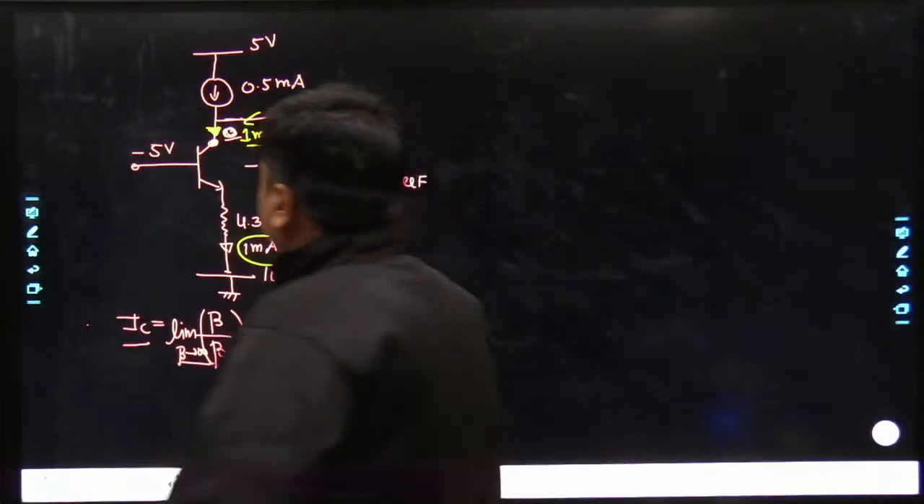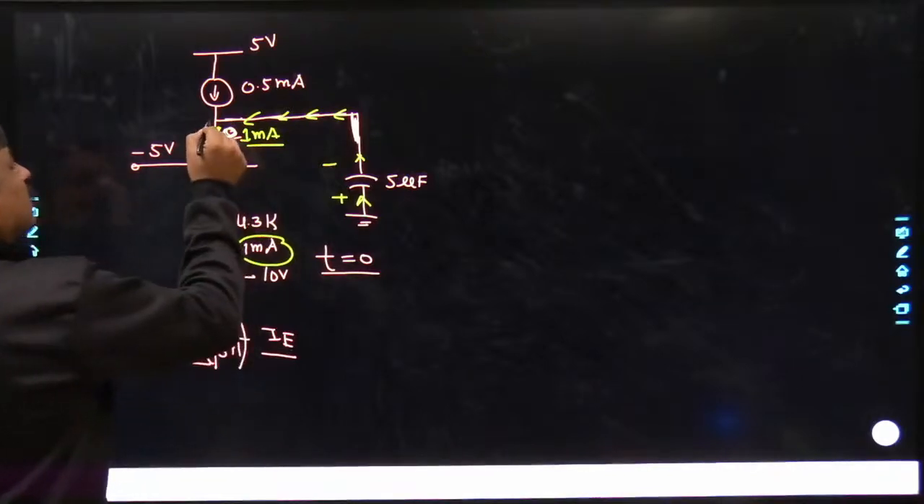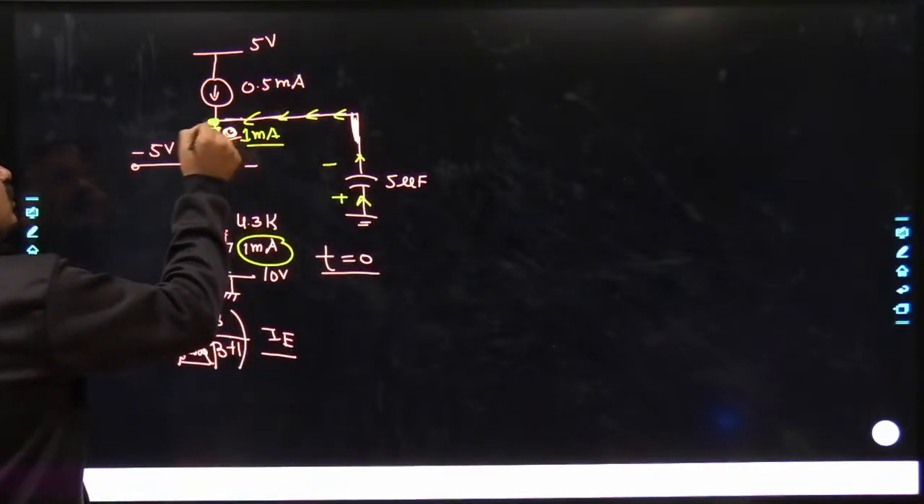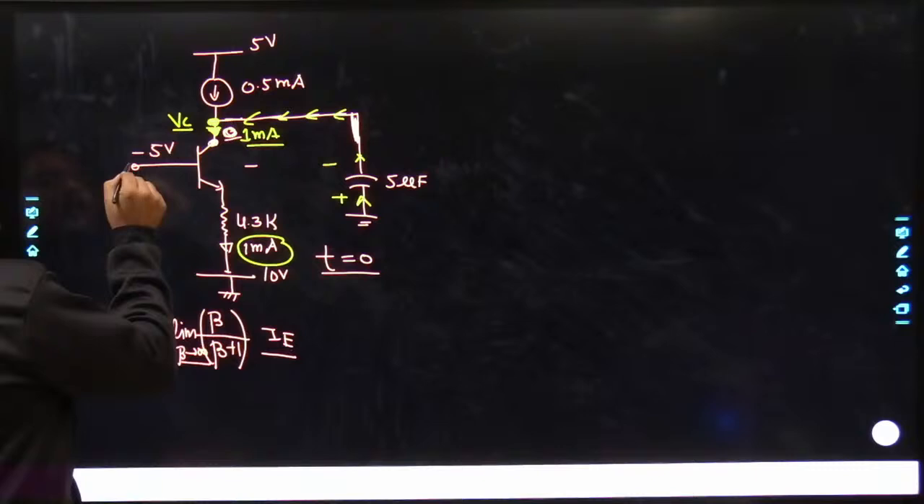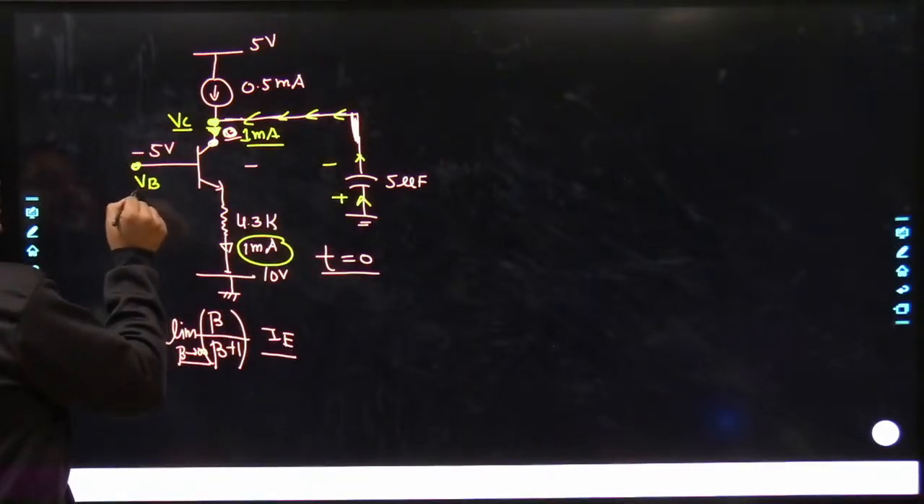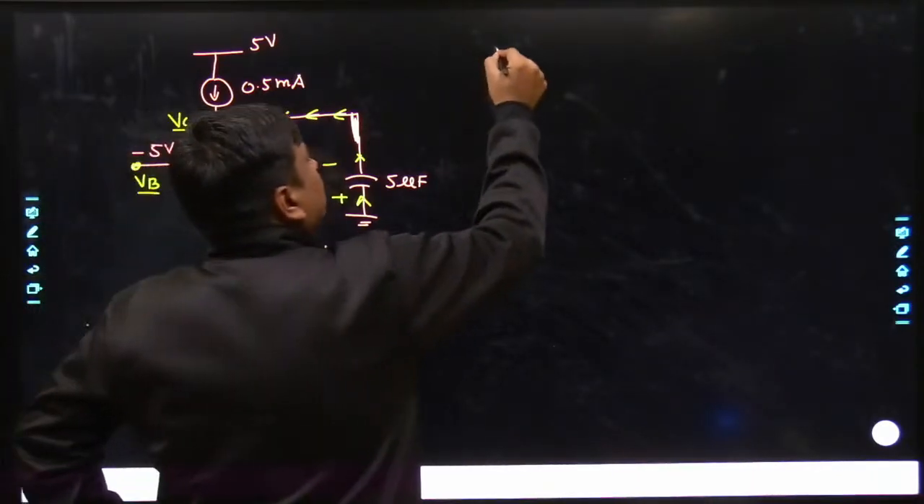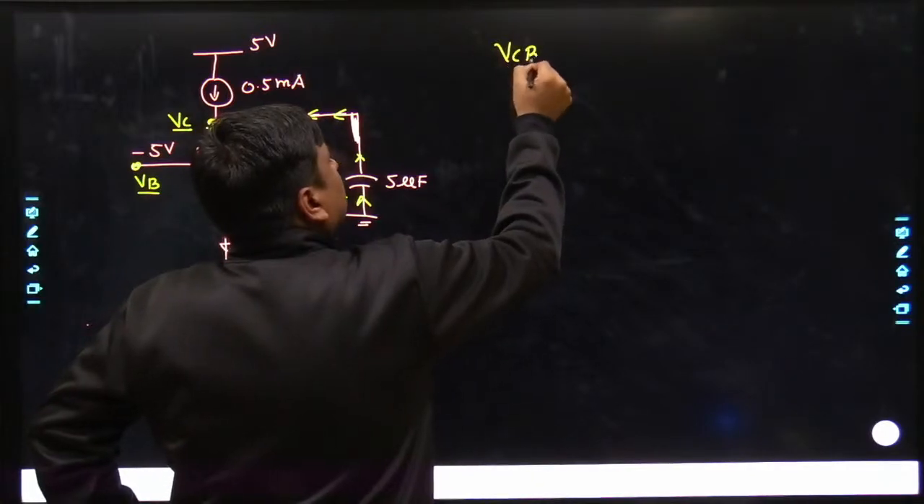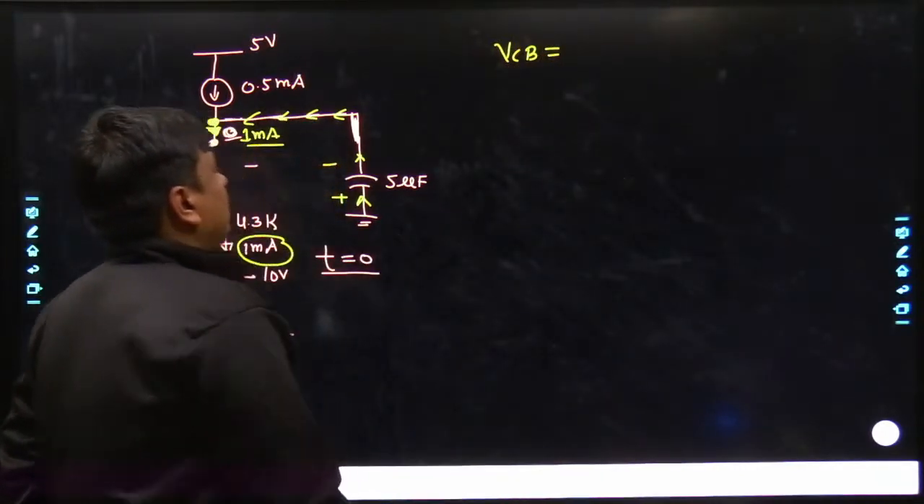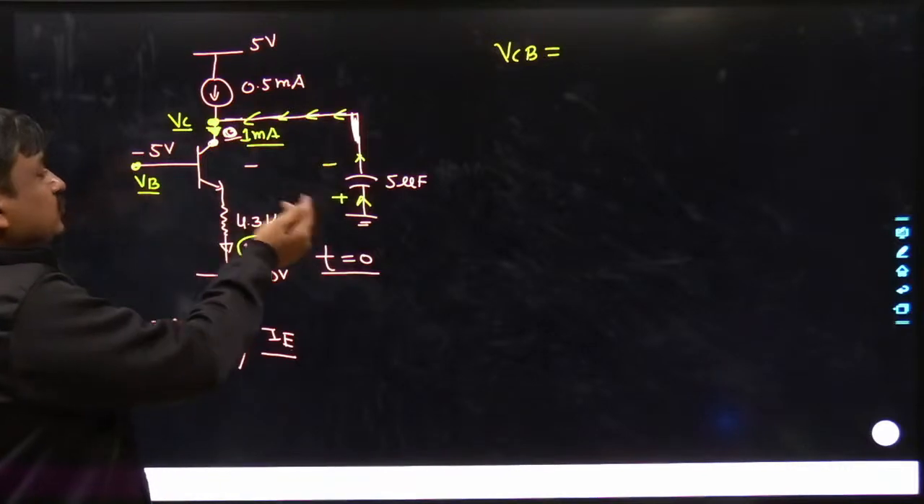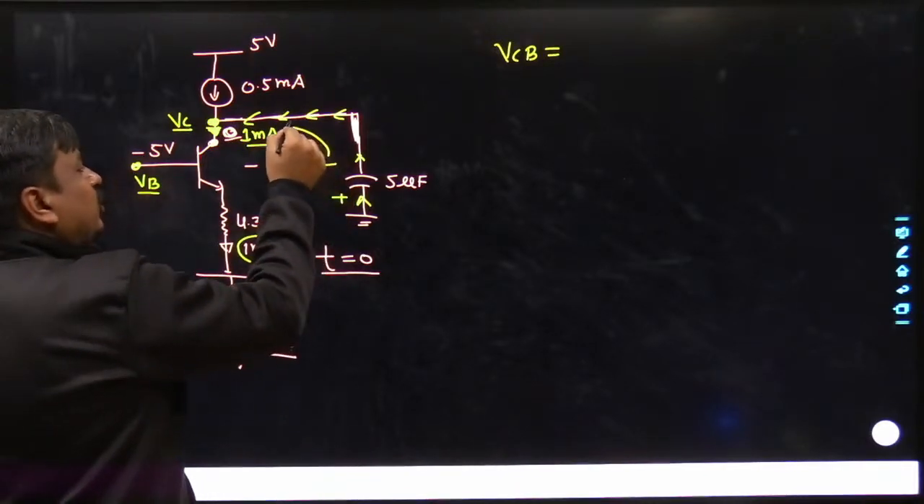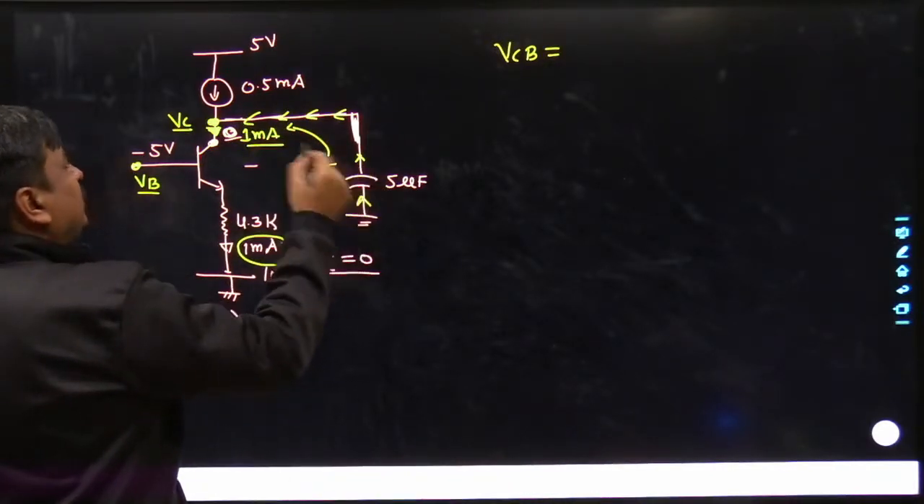So now if you talk about this, this is nothing but the voltage across the collector, and this is nothing but the voltage across the base. So if you say VCB, you can simply say this voltage.